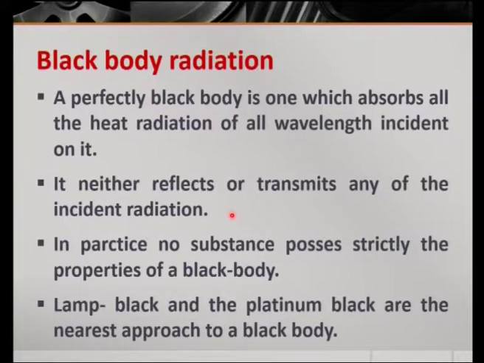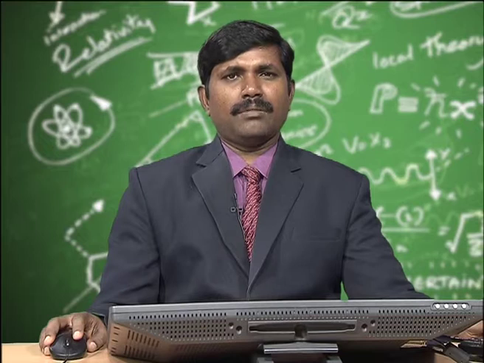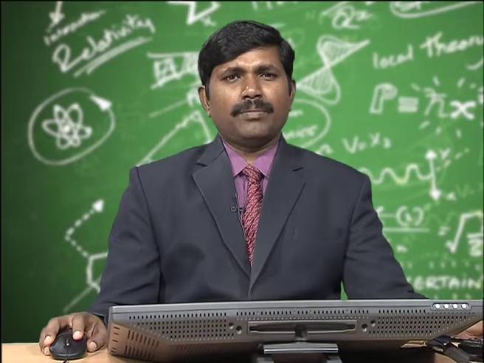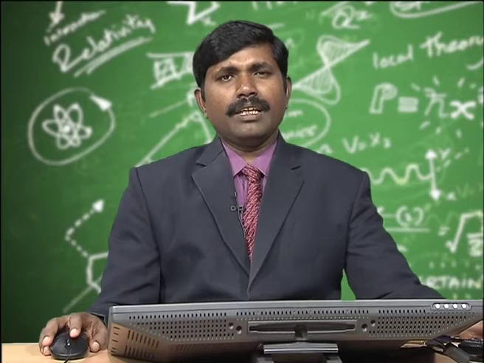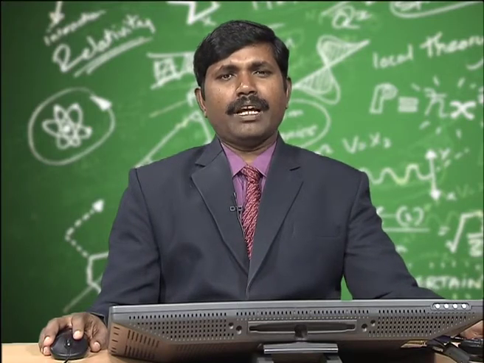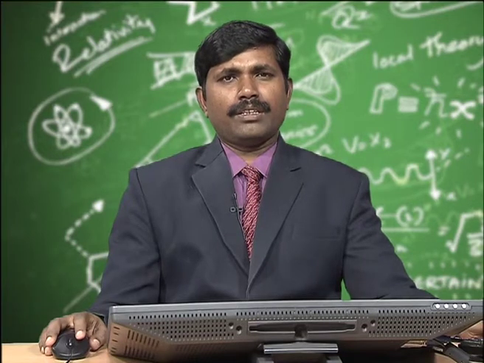This is the theoretical definition of a perfect black body. It neither reflects nor transmits any of the incident radiations falling on it.